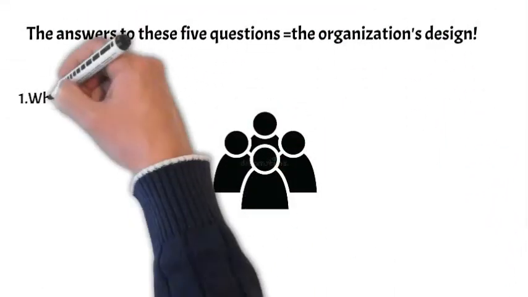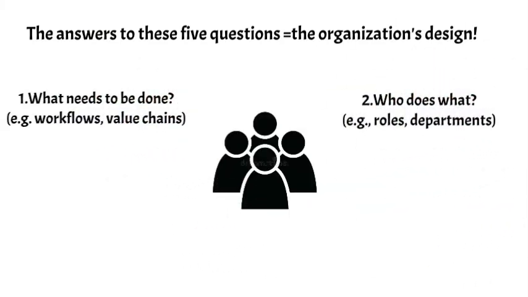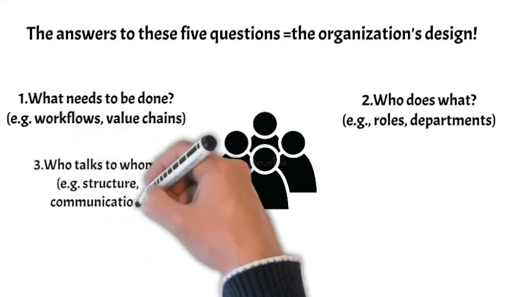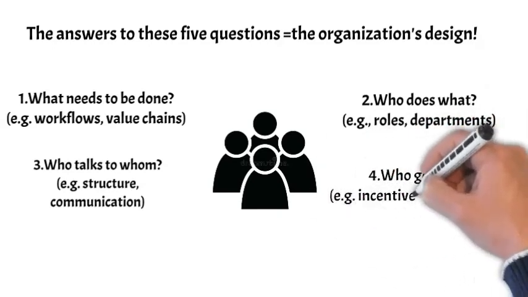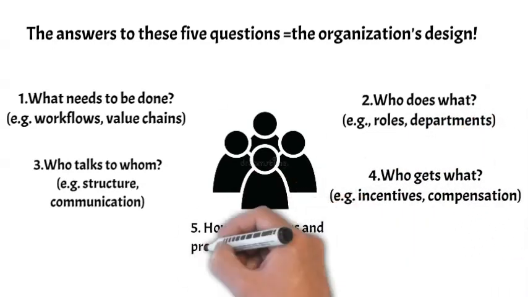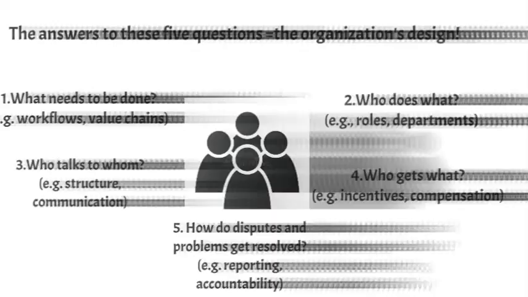Task division is often shown using value chains and workflow diagrams, and task allocation is captured in roles and responsibilities. Structure, which is really short for structure of interaction, captures patterns of communication. Incentives are designed to reward and motivate people, and reporting structures and accountability spell out the process of exception management. But it's always the same 5 basic questions that you need to answer.